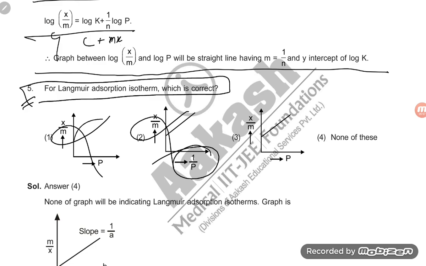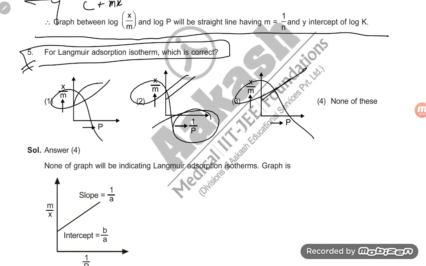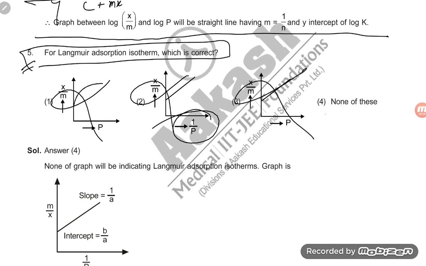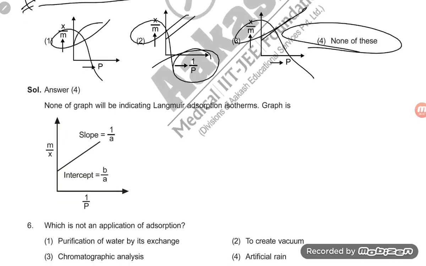So the correct option is this. Also, if you talk about this, this is also not correct, dear student. Okay, the correct option is option number 4. See, none of the graphs indicate Langmuir adsorption isotherm. Why?